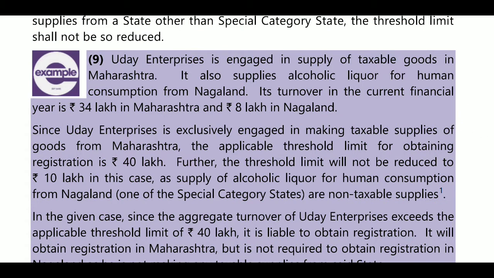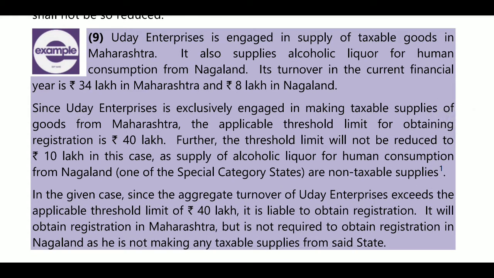Next, example number 9. What is there in example number 9? Uday Enterprise is engaged in the supply of taxable goods in Maharashtra. So he is in Maharashtra. Is Maharashtra explained anywhere? No. So the Maharashtra turnover will be 40 lakhs. It also supplies alcoholic liquor for human consumption from Nagaland. Nagaland is a special category state, so 10 lakhs will be applicable for Nagaland. Okay, 34 lakhs from Maharashtra and 8 lakhs from Nagaland. 8 lakhs is Nagaland. What is being sold? Alcoholic liquor for human consumption.